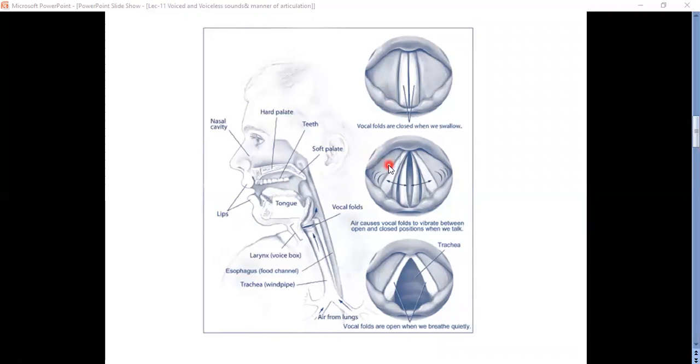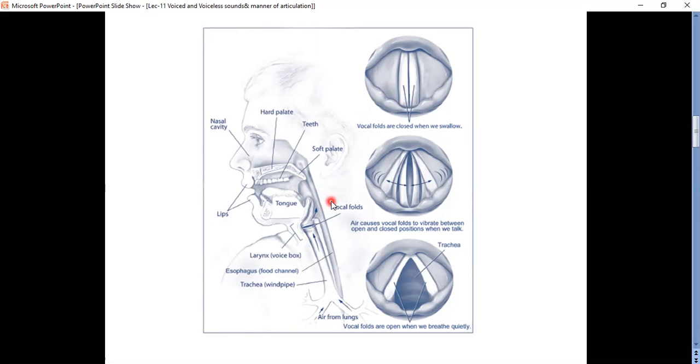When we swallow food, our vocal cords are closed. They close so that the food cannot enter the windpipe.